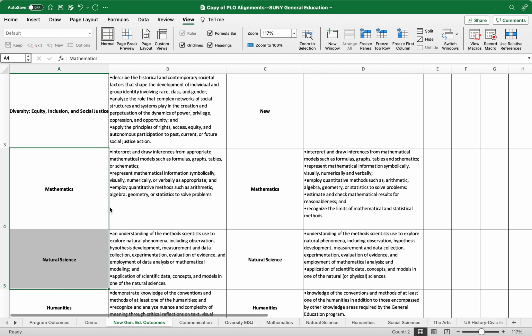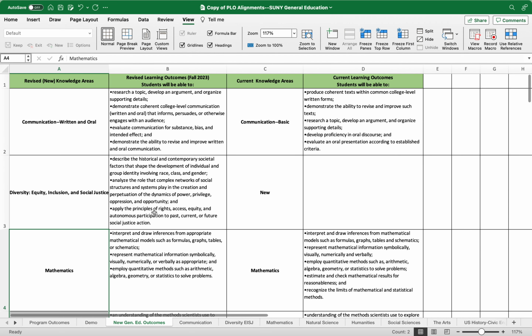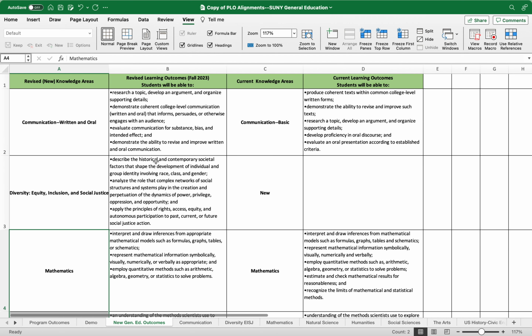It's 7 out of 10 categories, and that's what we currently have. And for the applied programs, our AAS and certificate programs, it's 4 out of the 10 categories. So this tab is new Gen Ed outcomes, and again, it just aligns the new language and shows you the comparison with the older language, which is what we're currently using.